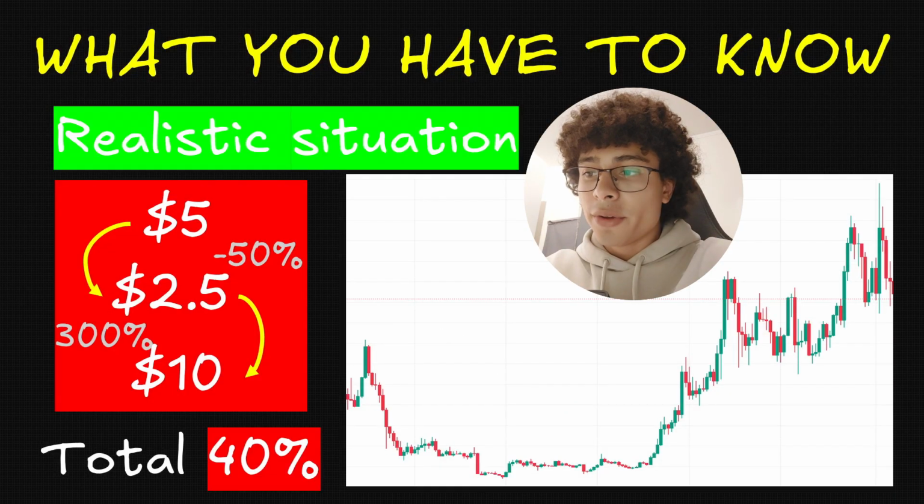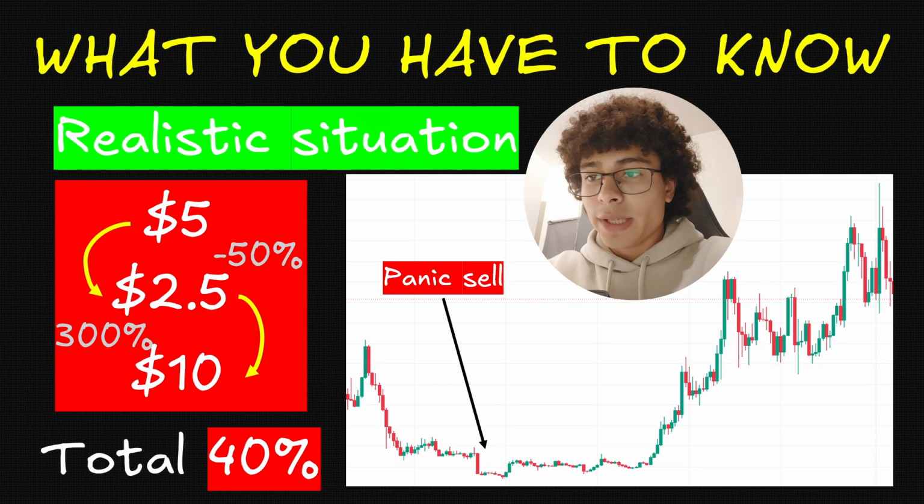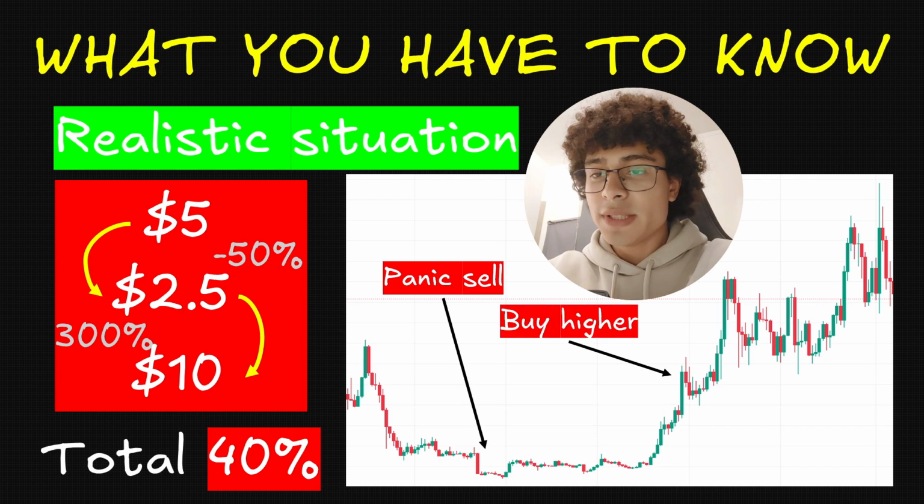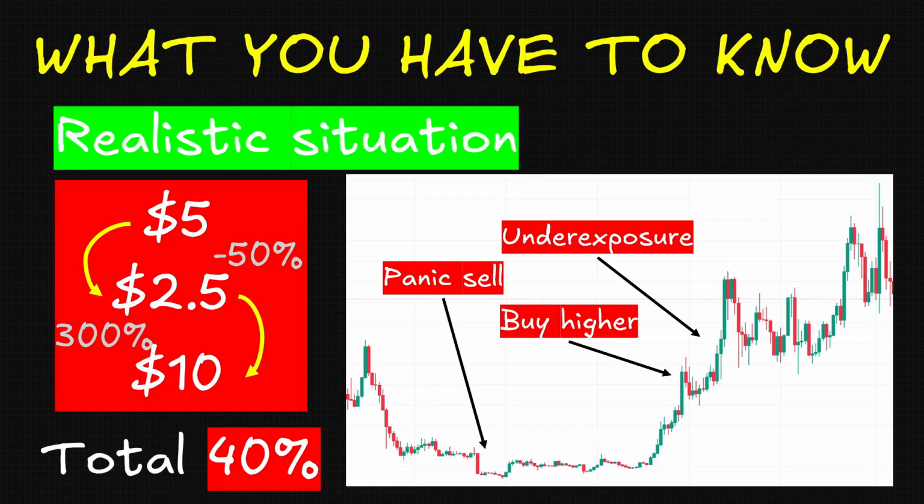Now, let's take the other coin, but with a realistic situation. We would buy at the start of the chart, but we can clearly see that it's going down in the first phase of the chart. So we're more likely to panic sell at the bottom. So let's imagine we panic sell. Then when we see the price going up, we do not want to miss the opportunity and we want to get back the money we lost. So we buy higher. And because we have less coin than we should have because we sold and then bought higher, well, we end up underexposed. And so at the end, we have bad returns.